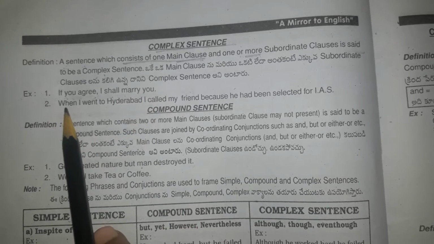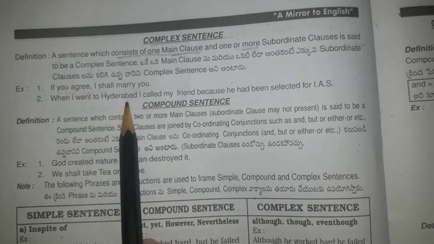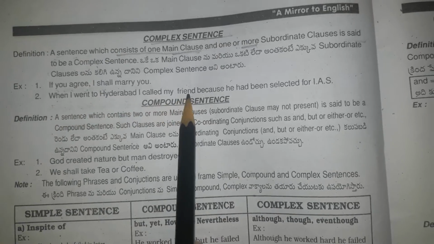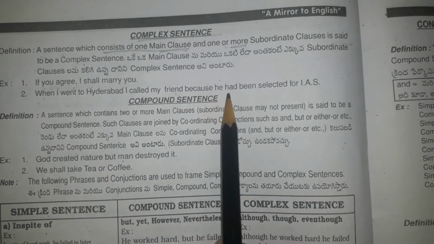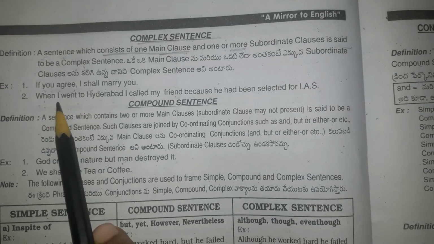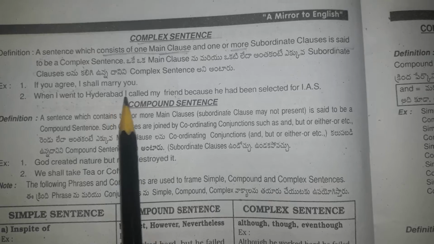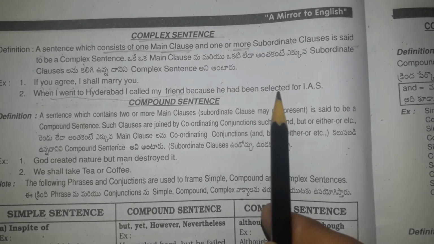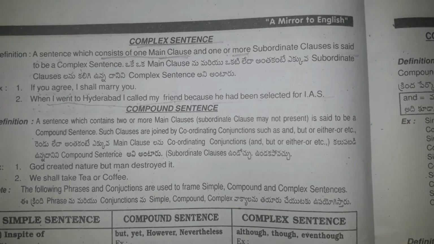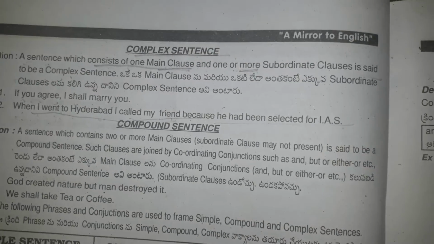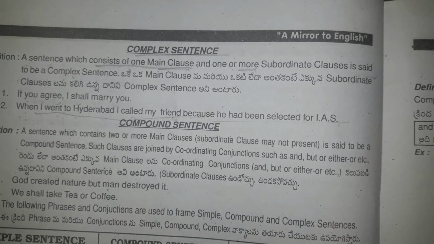Another one is: when I went to Hyderabad, I called my friend because he had been selected for IAS. When I went to Hyderabad, I called my friend is the main sentence, and because he was selected for IAS. One main clause and two subordinate clauses are there, isn't it?